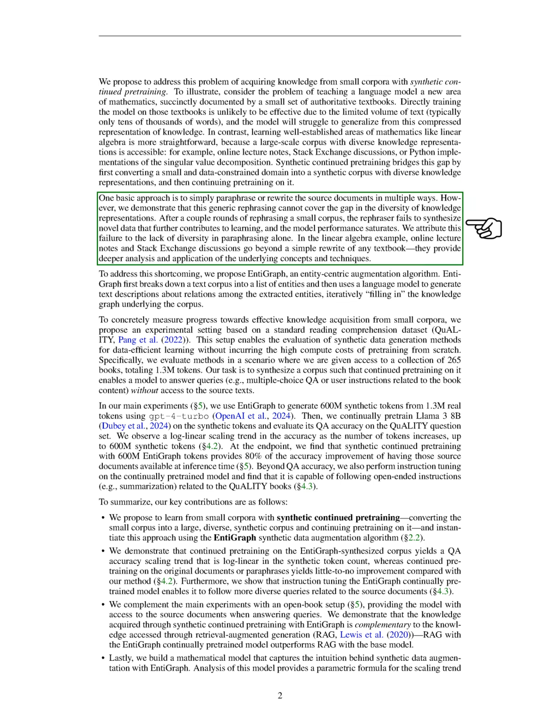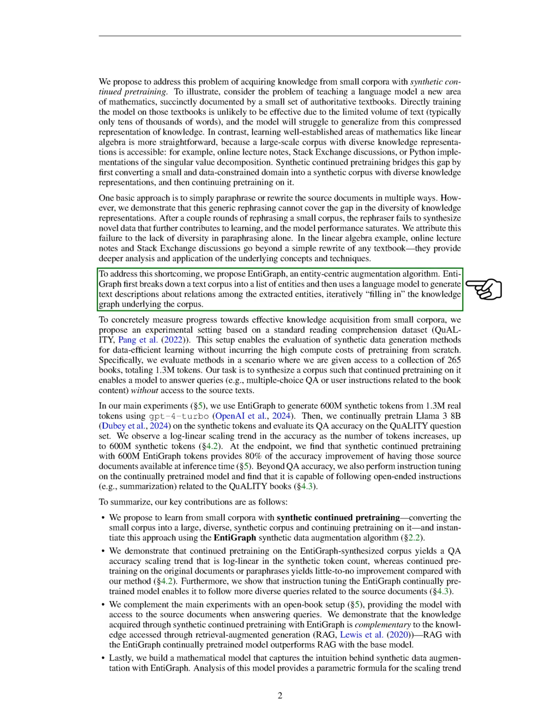One simple method is to paraphrase the original texts in different ways. However, we find that this approach alone does not create enough diversity in knowledge representation. After several rounds of rephrasing, the model's performance plateaus because it lacks new information. To overcome this limitation, we introduce EntiGraph, an algorithm that focuses on entities within the text. It breaks down the text into a list of entities and uses a language model to generate descriptions of the relationships between these entities, effectively building a knowledge graph.